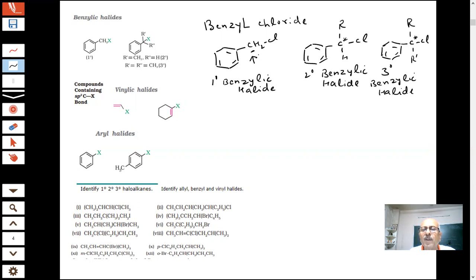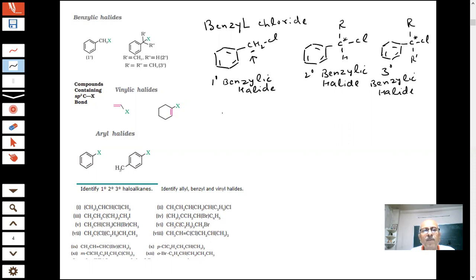So you have benzyl chloride. Benzal chloride is when you have replaced 2 hydrogens with Cl, and benzo trichloride is also possible, if I replace 3 hydrogens by 3 Cl. So we always see 1 degree, 2 degree and 3 degree.